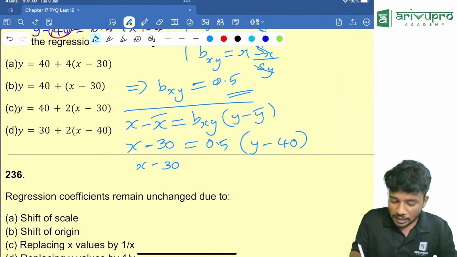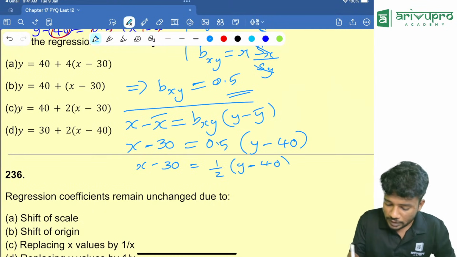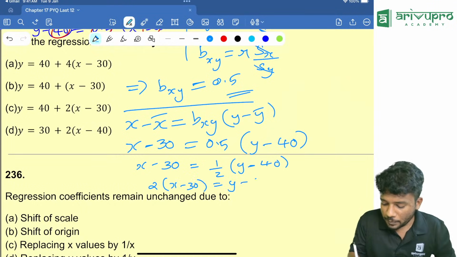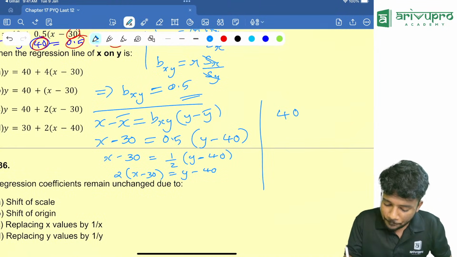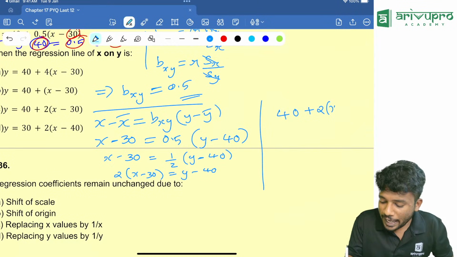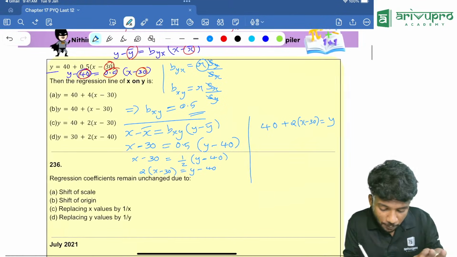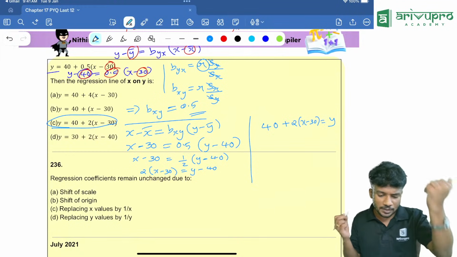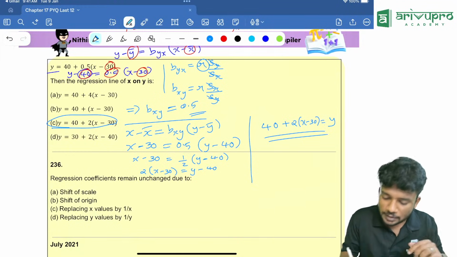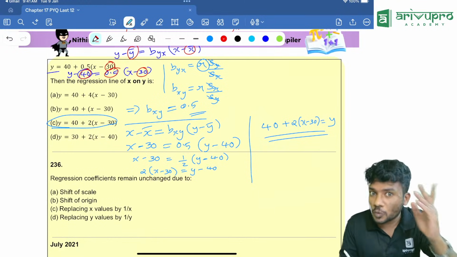You will get the answer. X minus 30 is equal to, can I write it as half into y minus 40. Now cross multiply, 2 into x minus 30 is equal to y minus 40. Take 40 to the other side, it will become 40 plus 2 into x minus 30 is equal to y. Looking at the option, what is the answer? Option C is your answer. Y is equal to 40 plus 2 into x minus 30. Very good question. It is one of the best questions which was asked in the last 12 attempts.